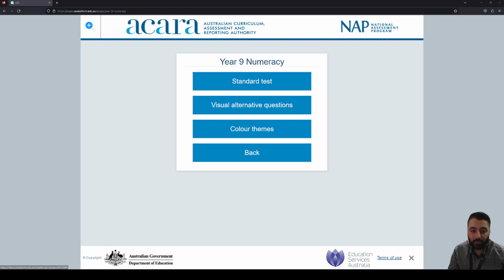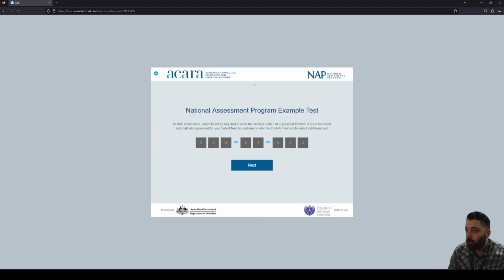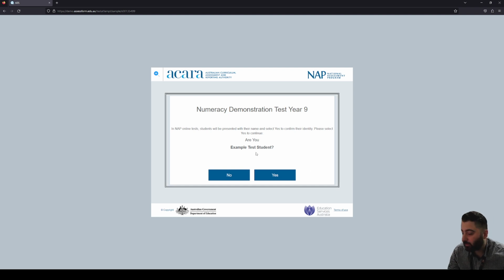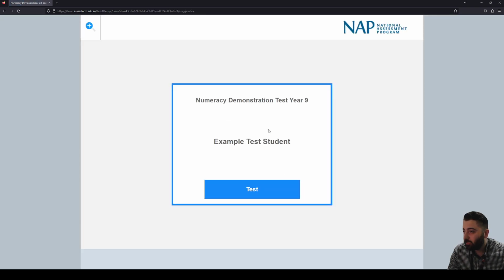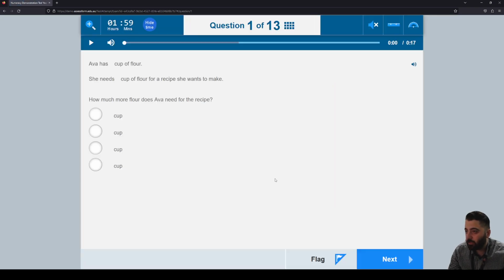Hey everyone, today I'm going to show you how to access the NAPLAN trial. If you use the link that I've sent you, you can click on standard test. The Year 7, 8 and 9 trial is basically the same. This is if you were to enter in your code, but you don't need to for this. You can just click next, then say yes for the example test, and then click on test.